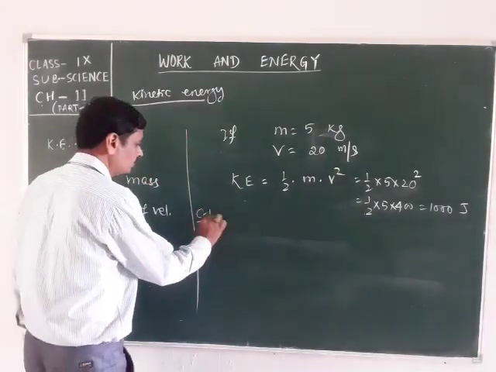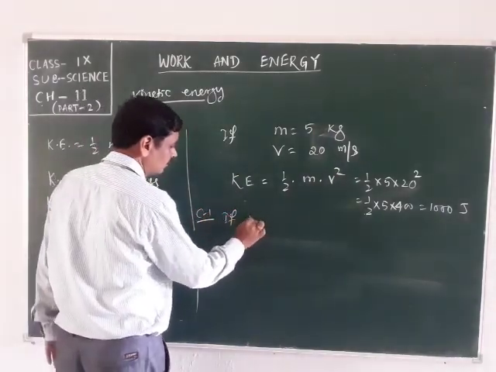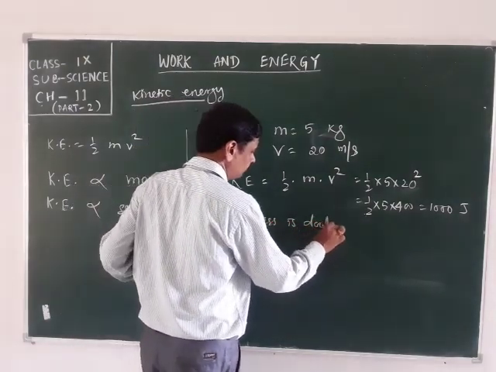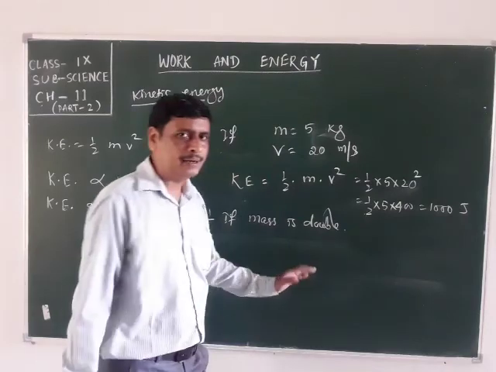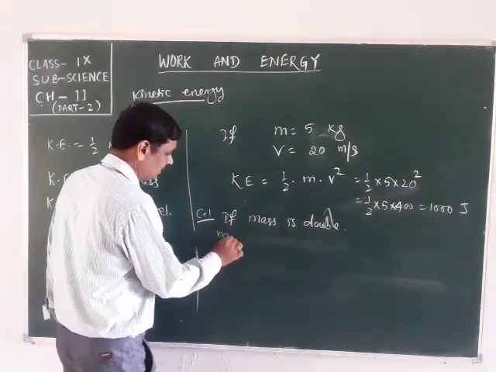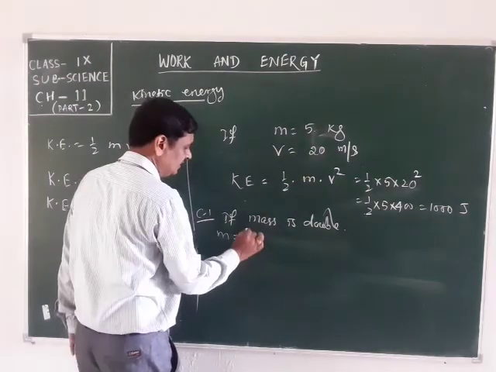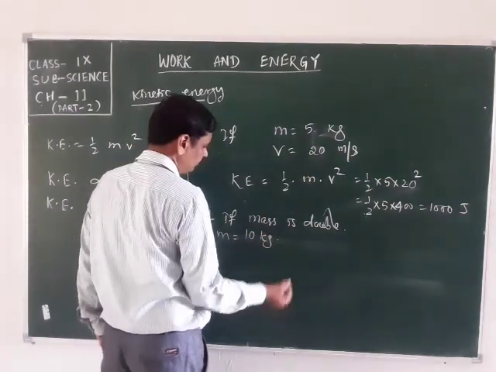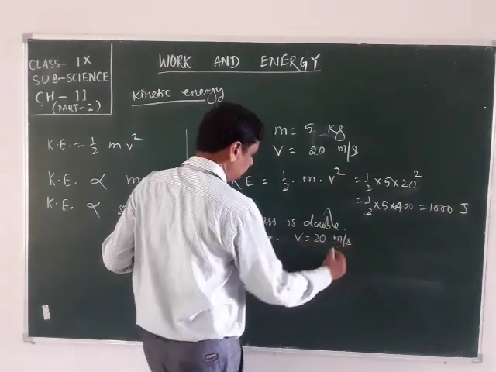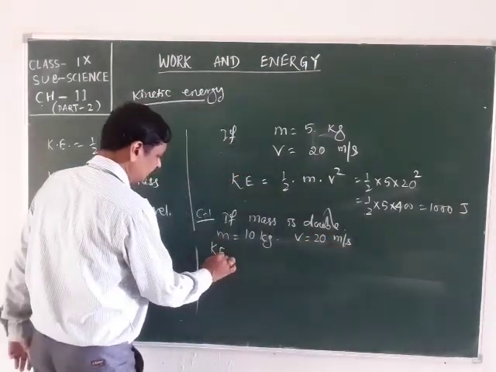Case 1. If the mass is doubled, let the mass of the object be double. So here the value of m will be 10 kg. Velocity remains the same, that is 20 meter per second. What will be the kinetic energy?